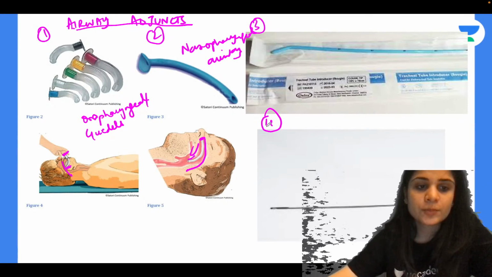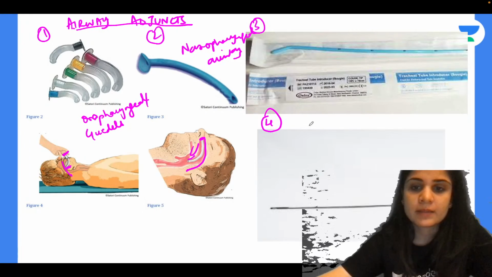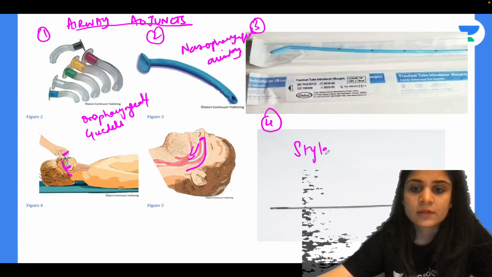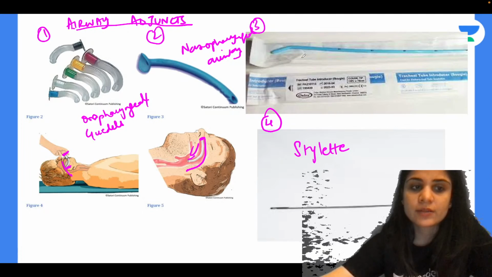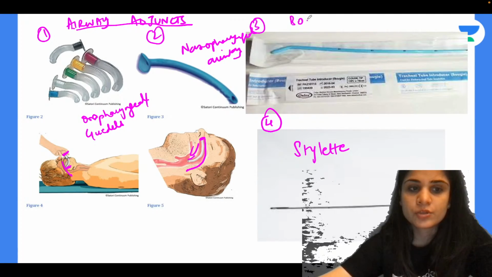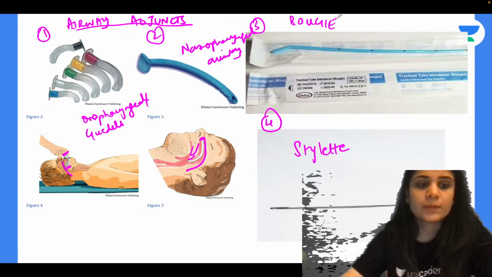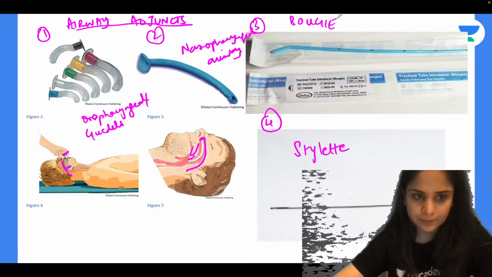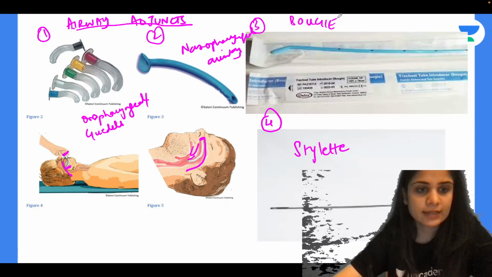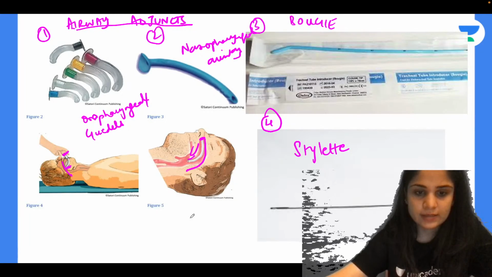Okay. So the 4th picture that you can see over here is nothing but the stylet. And the 3rd picture that you can see over here is nothing but the bougie. You have the bougie and you have the stylet. Now what are the bougie and the stylet used for? So first we'll discuss the bougie.